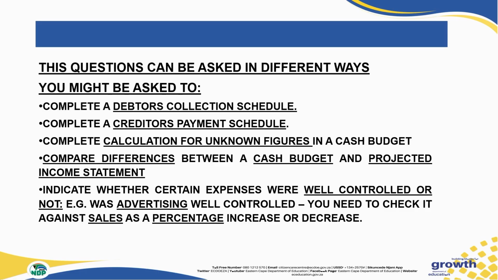Also, you might be asked to indicate whether certain expenses were well controlled by the business or not. For example, we talk about advertising. Was the advertising well controlled? You can't just say yes or no. You must be able to prove it by checking it against the sales figures that we have and working out a percentage for either the increase or the decrease.